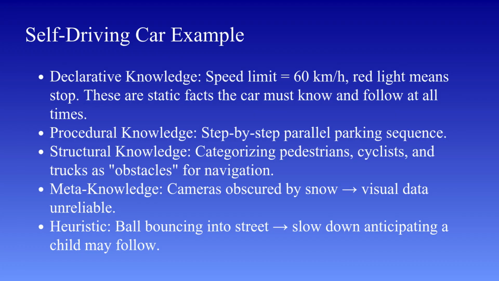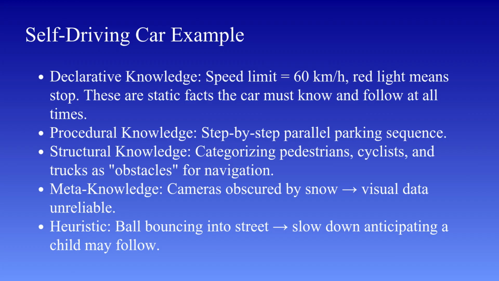Next is procedural knowledge. This involves the steps the car takes to perform actions. For example, consider parallel parking. The car must adjust its position, turn the steering wheel at the correct angle, reverse carefully, align itself within the parking space. This entire sequence is procedural knowledge. It tells the car how to perform a task.